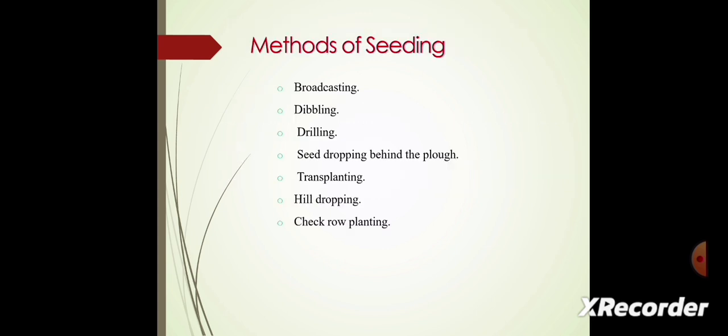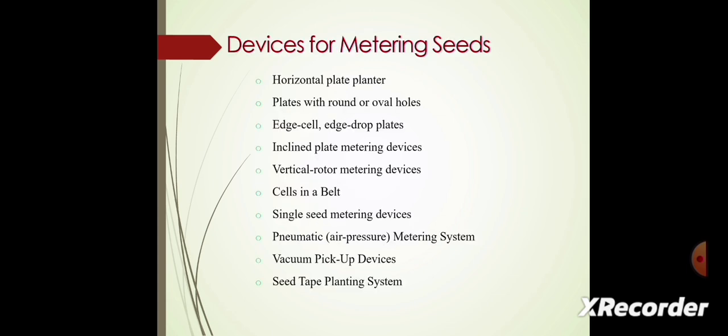Okay. Next is methods of seeding. First, broadcasting, dibbling, drilling, seed dropping behind the plow. Next, transplanting, hill dropping, and check row planting. Next, what are the devices used for metering seeds? First, we use the horizontal plate planter, then plates with round or oval holes, then edge cells or edge drop plates, then inclined plate metering devices, vertical rotor metering devices, cells in a belt, then single seed metering devices, then pneumatic metering system, vacuum pickup devices, and then seed tray planting systems.